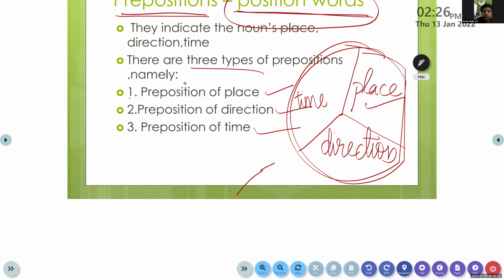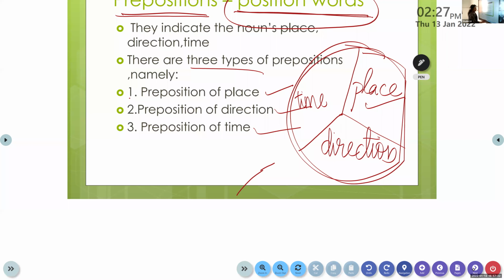So have all of you understood? We said that a preposition is a word that tells us where a person, a place, an animal or a thing is. Not only that, it shows the relation between the noun and the rest of the sentence. That's what I told you. And these prepositions can be divided into three types. The first one is the preposition of place, P. The second is the preposition of direction, D. And the third is the preposition of time, T. So PDT. Let's move on.